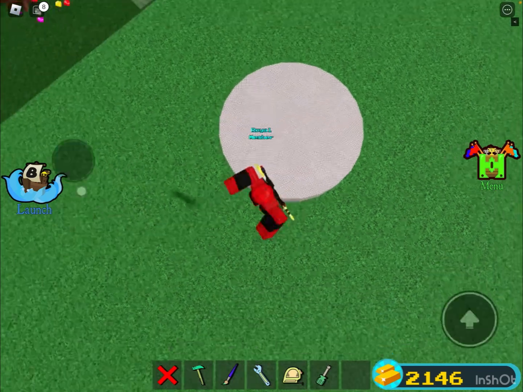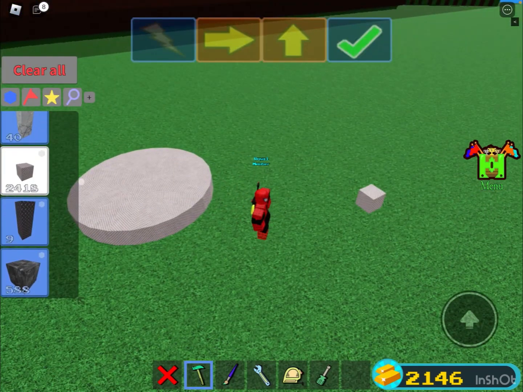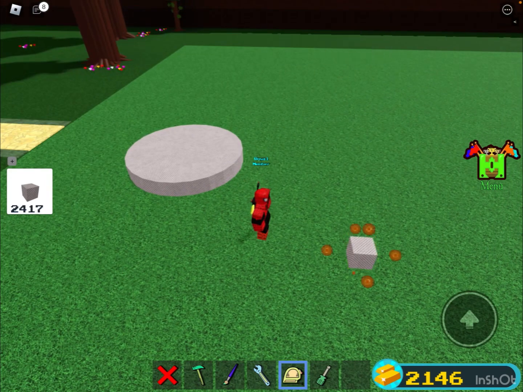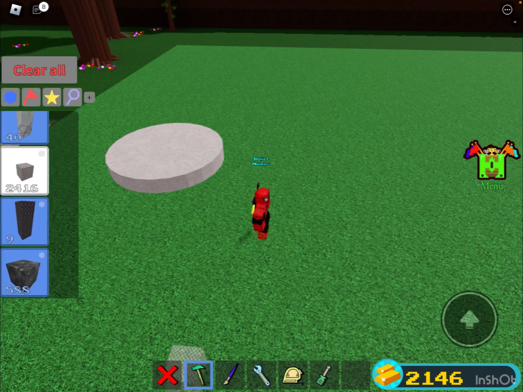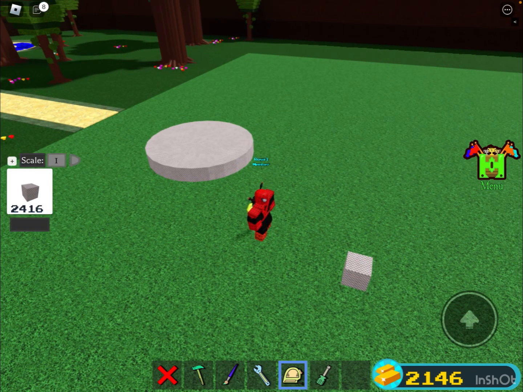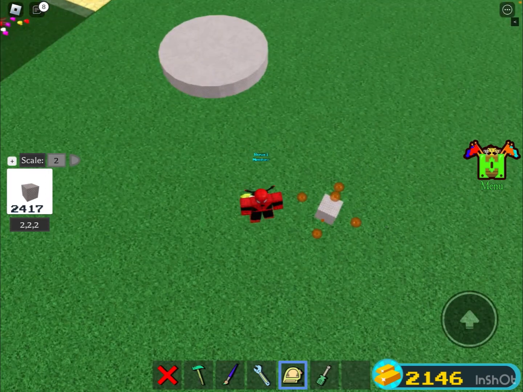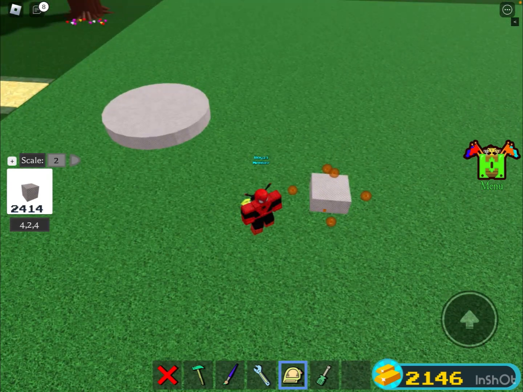This is how you make a circle, and if you want it to be better, just use the scale tool and then do this. Wait, get a block and then do this, turn it into 2 and then do it once and then once more, and then just do how you want the circle to be.